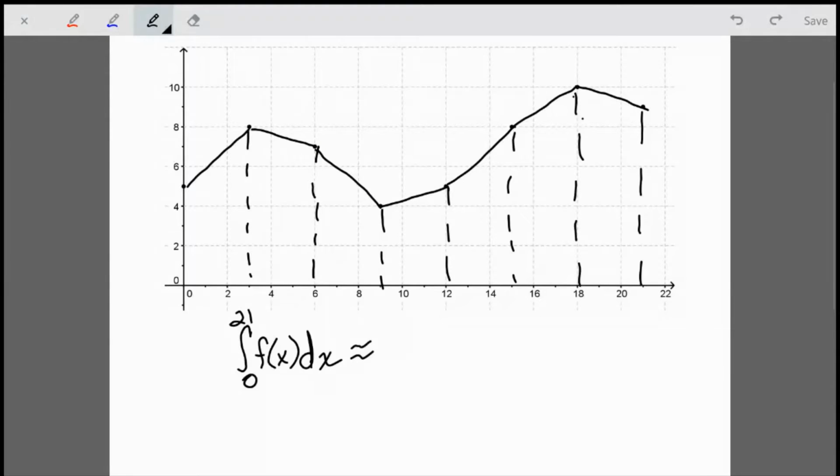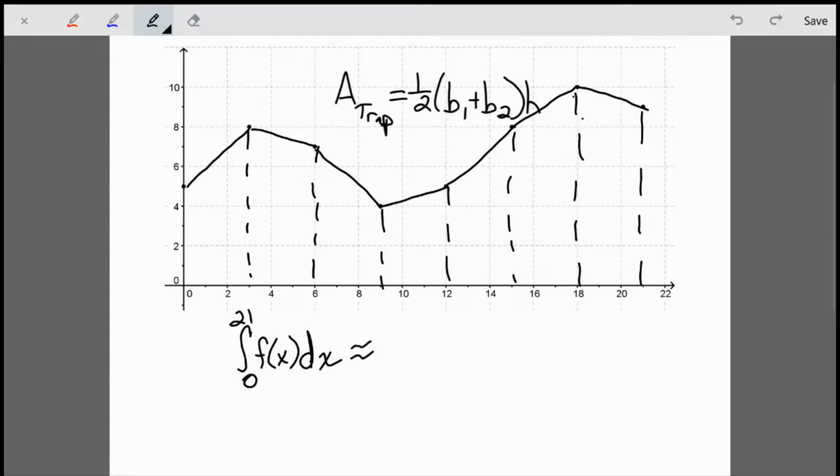So our trapezoids, remember, the area of a trapezoid is 1/2 of base 1 plus base 2 times the height. You guys have known that formula for a while, since middle school, and we're going to use that here. We're just going to find a bunch of trapezoids.